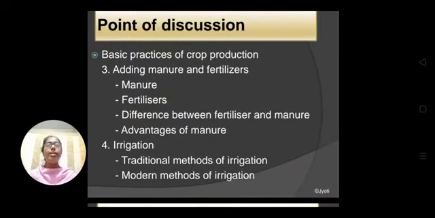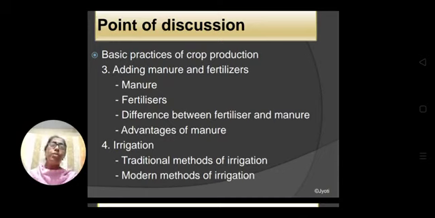Under this head I discussed two practices, that is preparation of soil and sowing. And today in this part we'll discuss two more basic practices, that is adding manure and fertilizers and irrigation.